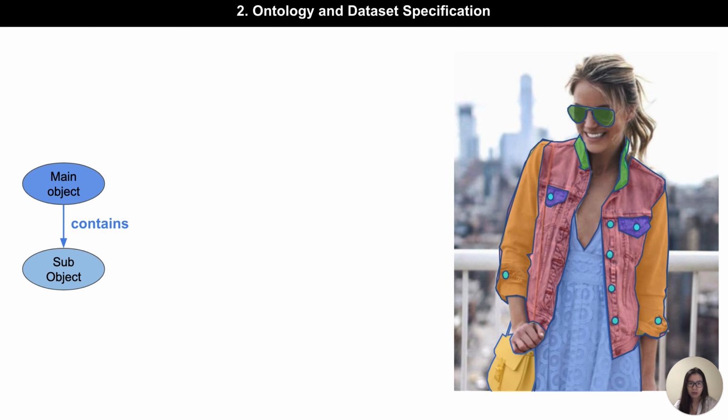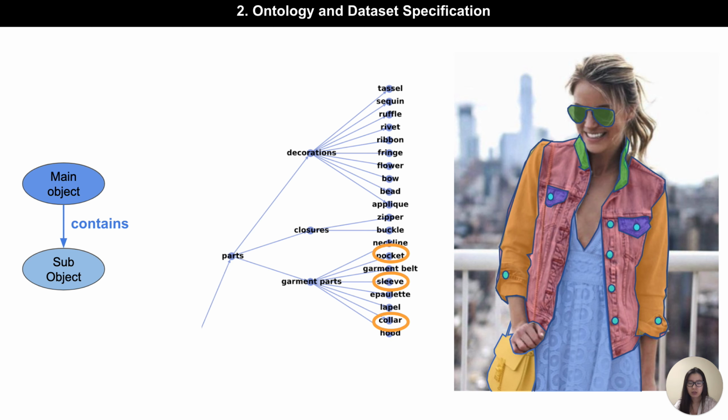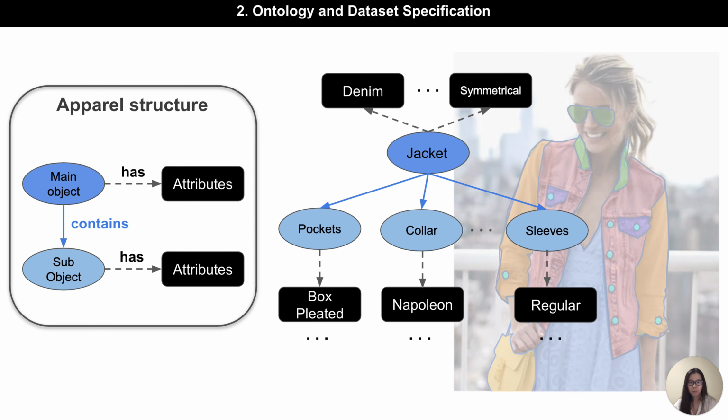Main apparel categories can also have sub-objects, which means the parts of the garments, like collar, pockets, or sleeves. Main garments and garment parts can also have apparel attributes. Here's an example. The fabric of this jacket is denim, and the silhouette of the jacket is symmetrical.